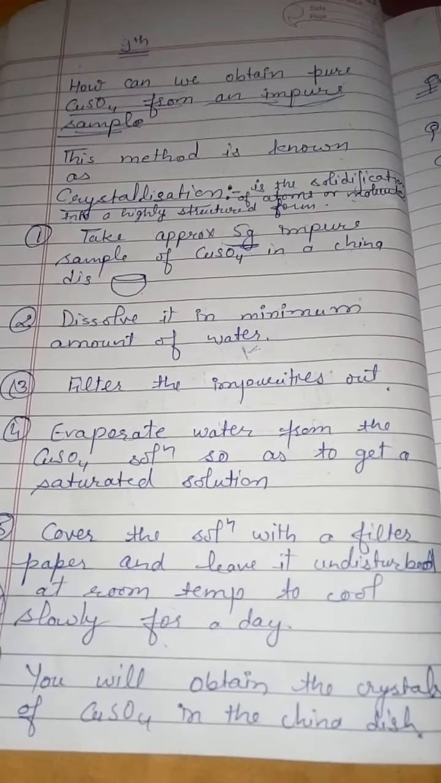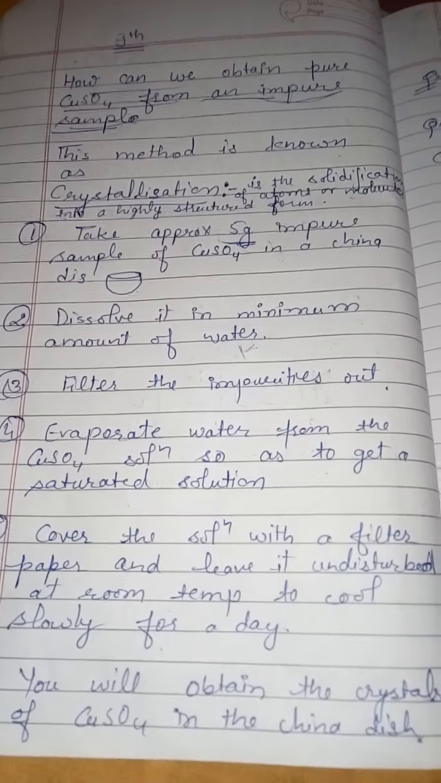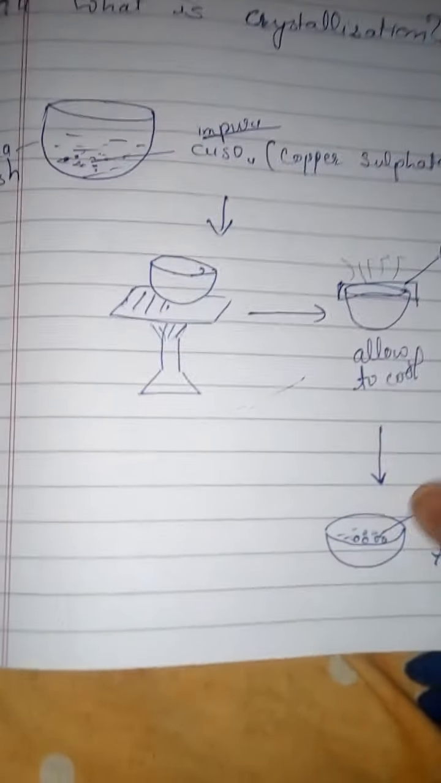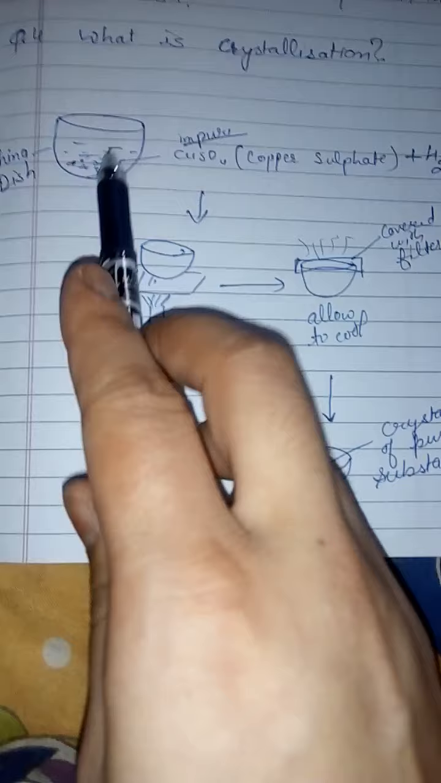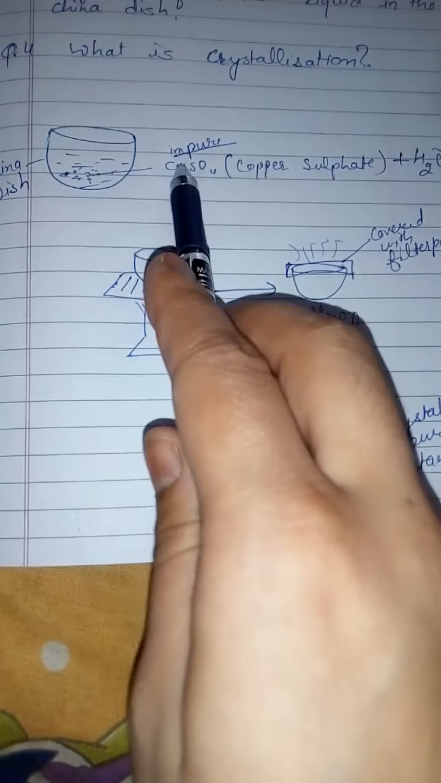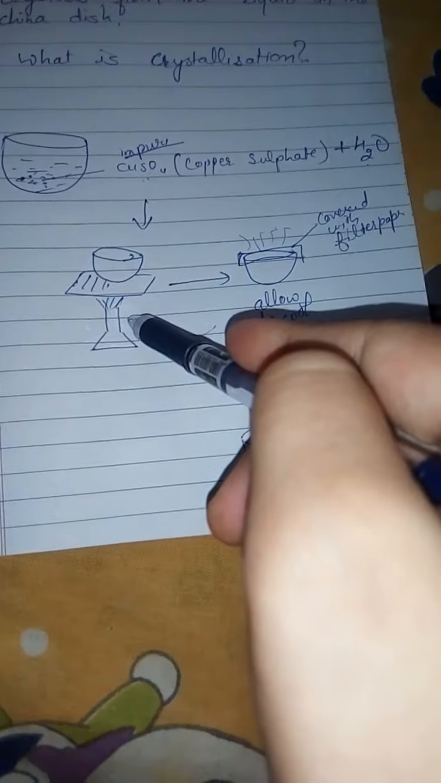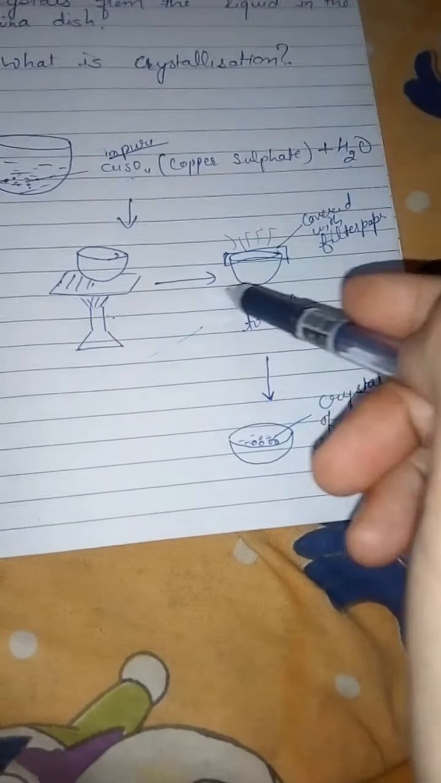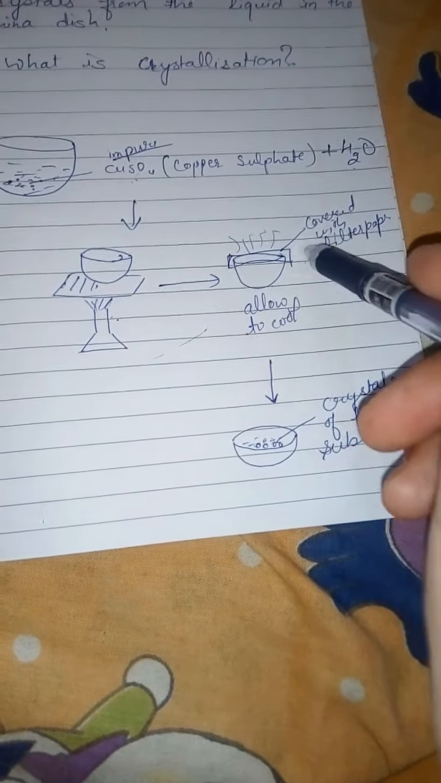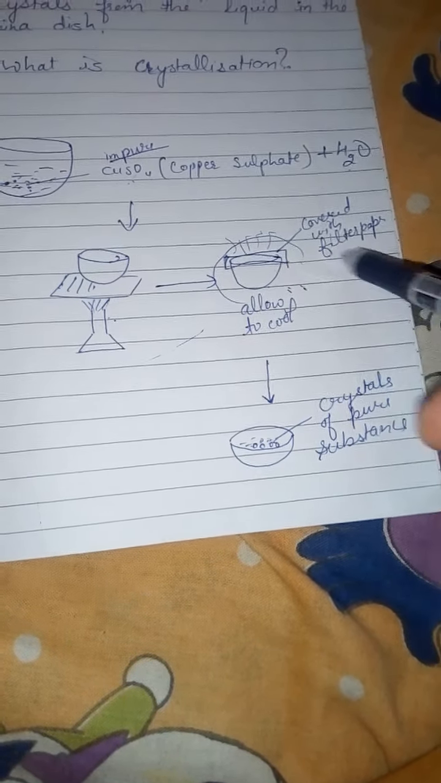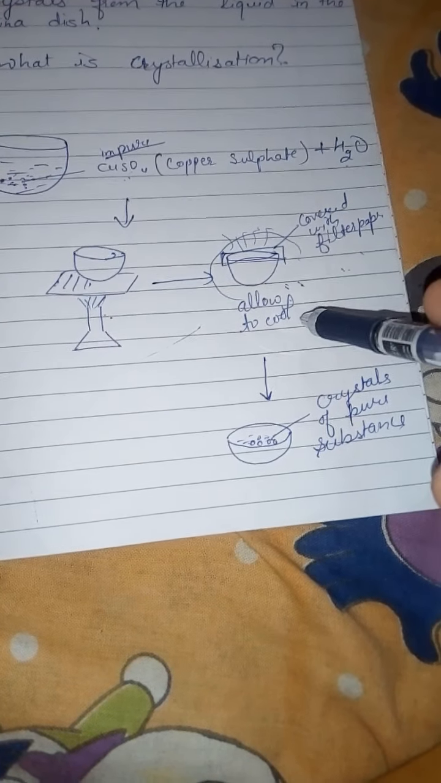So in this way we can separate, or we can get, pure copper sulfate from the impure sample of copper sulfate. Here I have made a diagram: this is the china dish. We have taken impure copper sulfate. We will dissolve this impure copper sulfate in water, okay. Then we will heat that on a burner. After that we will allow that saturated solution to stand in the china dish, okay. We will cover that with filter paper and allow it to cool.